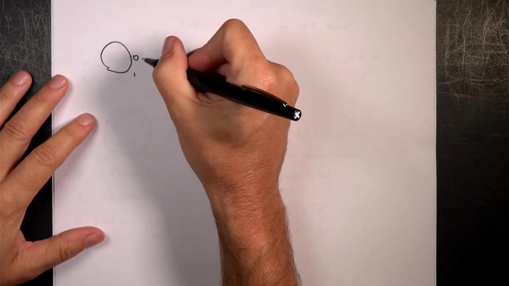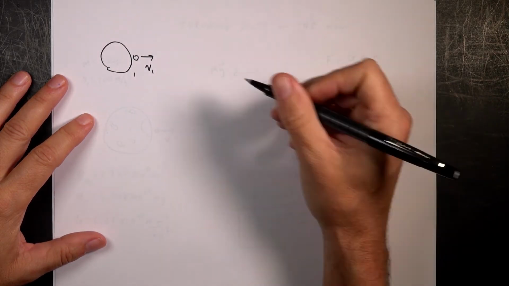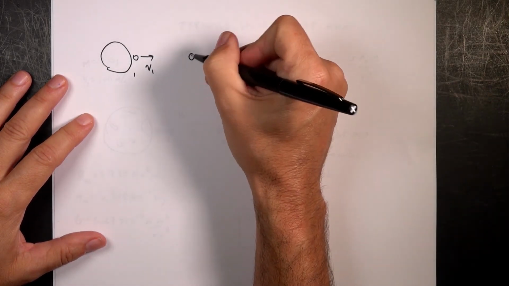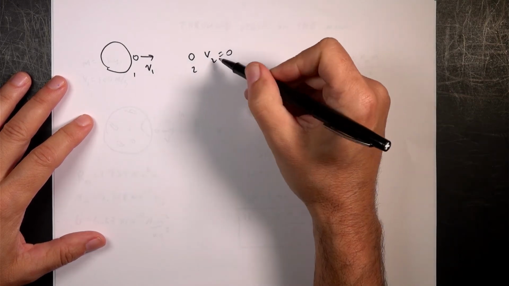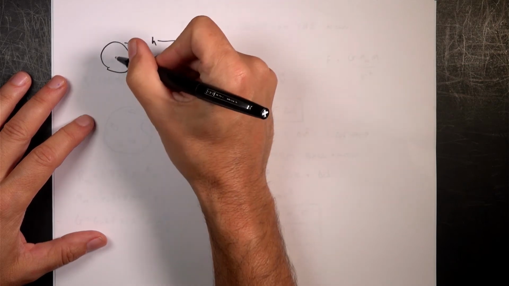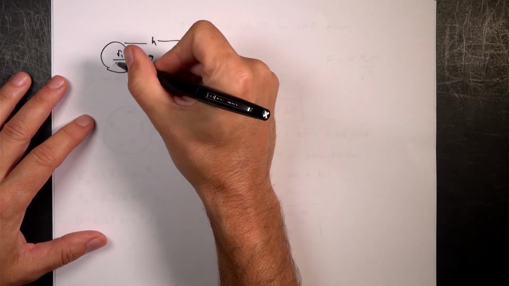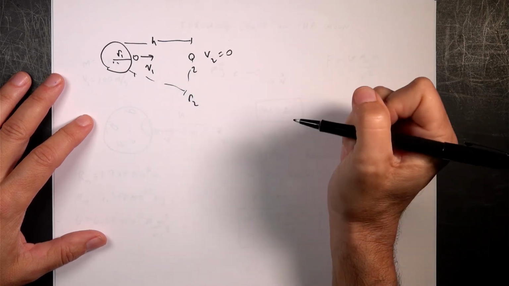Here's position 1, and it's moving with the velocity v1. I don't care about it as a vector because it's not a vector problem. And then I have position 2, and it has v2 equals 0. Right? At the highest point, it's going to be 0. And I want to find this distance h, but the equation really deals with this, r1 and r2, the distance from the center.